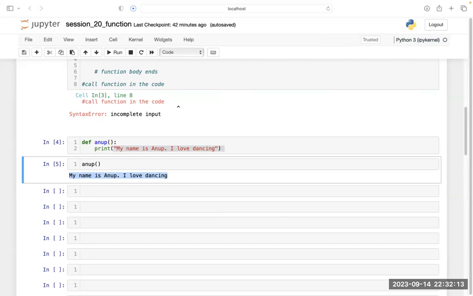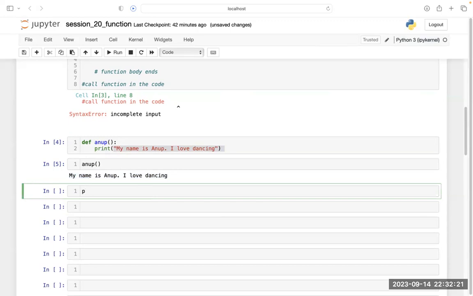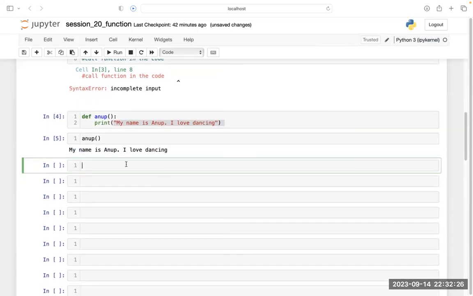Is this thing clear to you? Yes, yes. Now, let's print. Let's understand. I am writing another program for you.